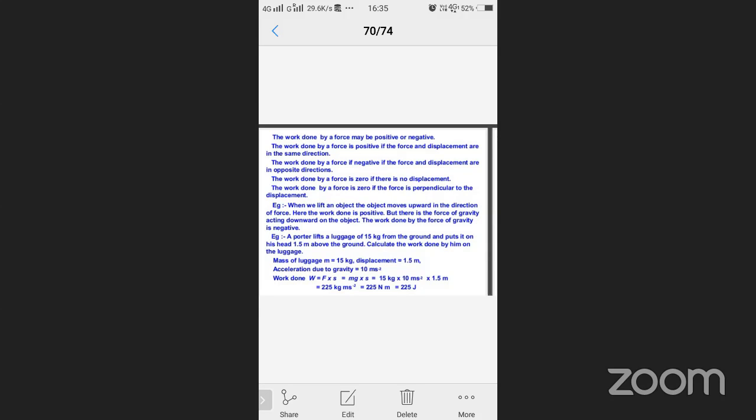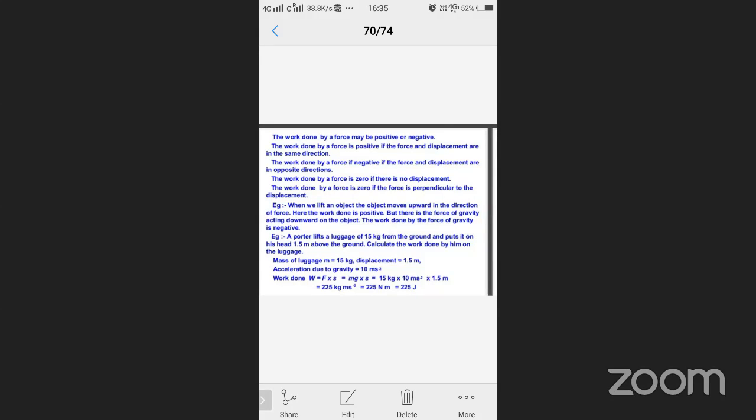Very simple. Don't do this in our homes or anywhere. One car is moving in one direction, either right side or left side, any direction. Oppositely, you are standing in front of the car and try to push it backward. Is it good? I'm just saying this for example only. Don't do this type of thing anyway.